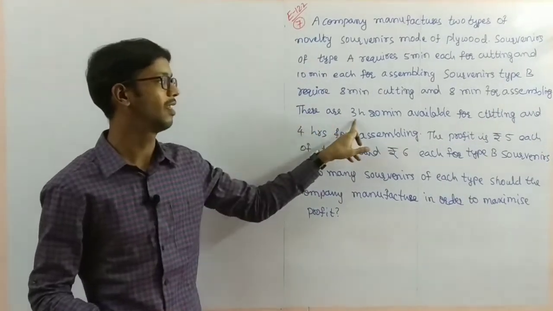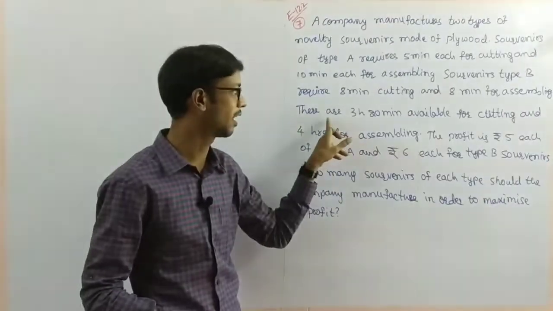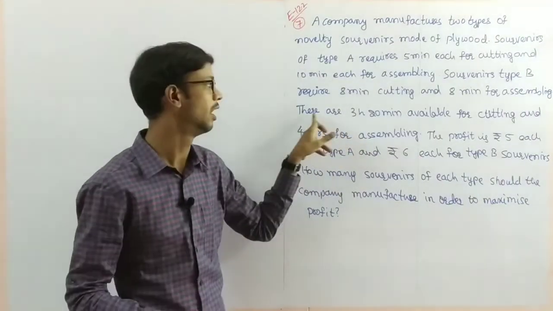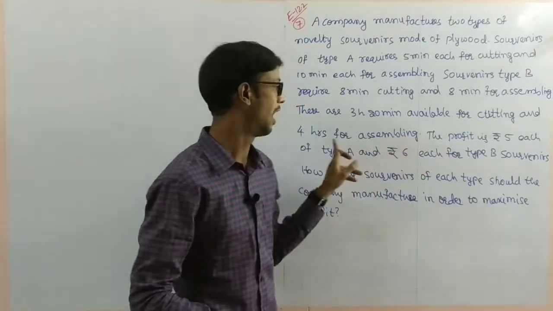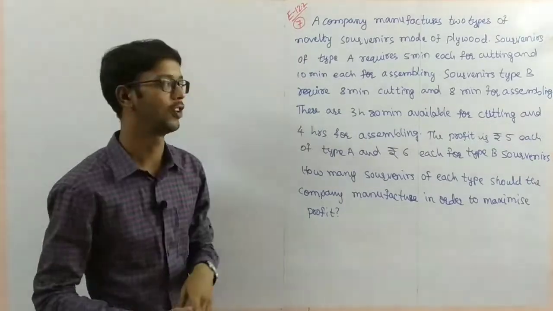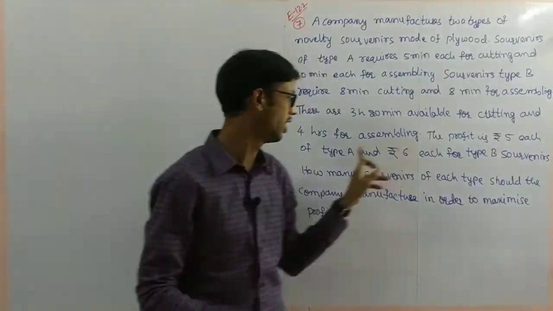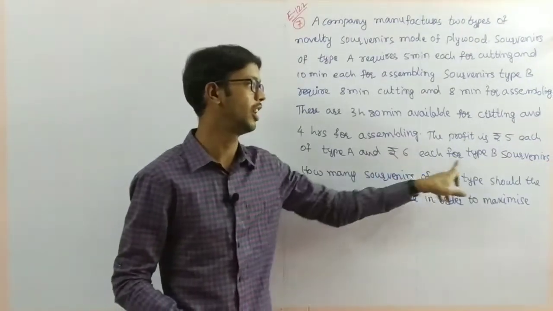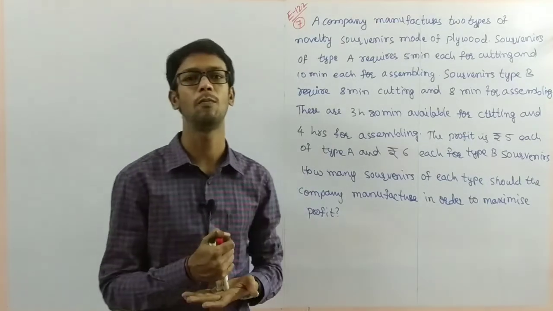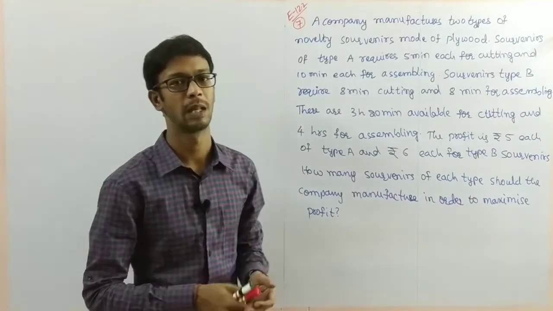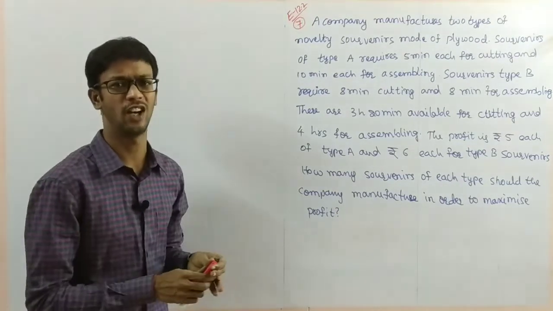You observe here, the question is given in minutes, but the condition is given in hours. There are 3 hours 20 minutes available for cutting and 4 hours for assembling. The profit is 5 rupees each on type A and 6 rupees each on type B. How many surveyors do you have to make to maximize company profit? Same to same problem. This is also a manufacturing problem only.